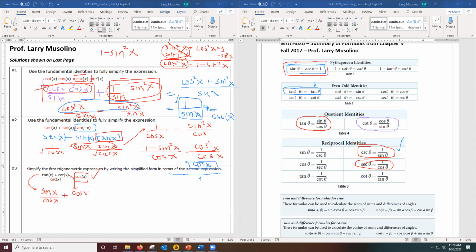And on the bottom of this fraction, I have a cosecant. I'm going to replace the cosecant on the bottom, but I know that cosecant is 1 over sine. So I'm going to replace this cosecant with 1 over sine on the bottom.